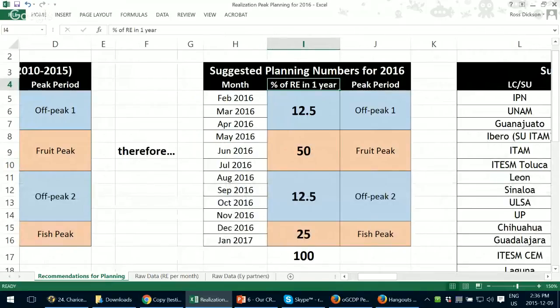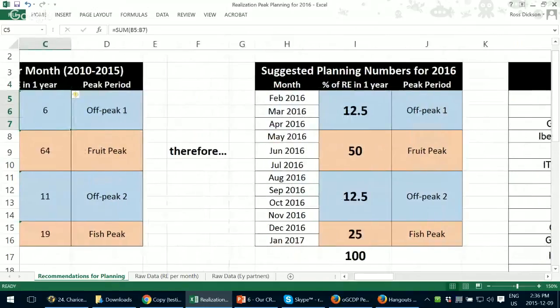First, the first sections are off-peak 1 and 2. Historically, they've been 6% and 11%. What I want you to plan is 12.5% of your plan happening in those off-peak periods, off-peak 1 and off-peak 2. And why is this? Because if we target graduating students, it's a huge market that we have not focused on. And I know many LCs right now, for example, IPN and Sinaloa, have had big off-peak periods because of finding graduated students, because those students have free time.